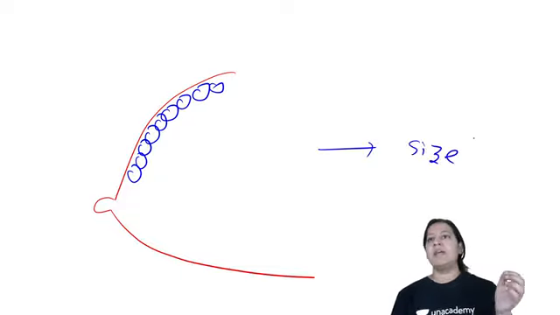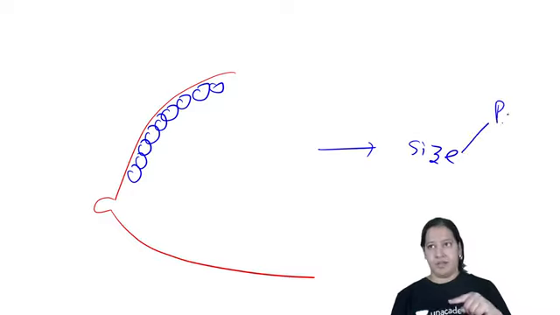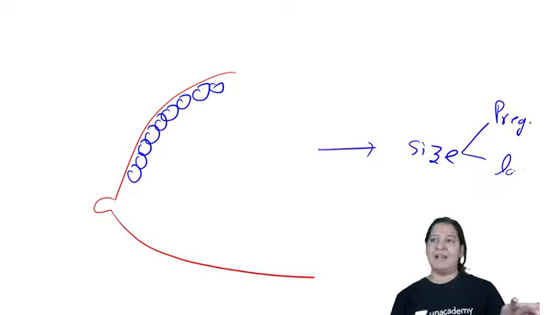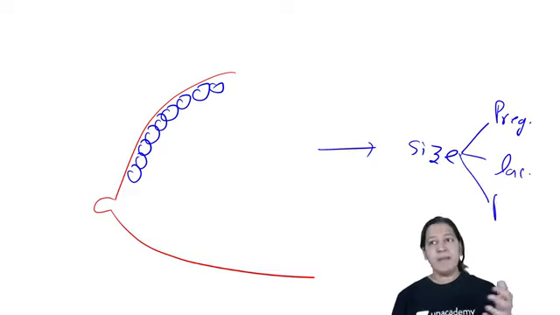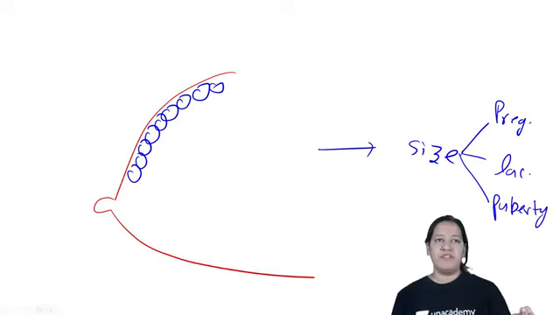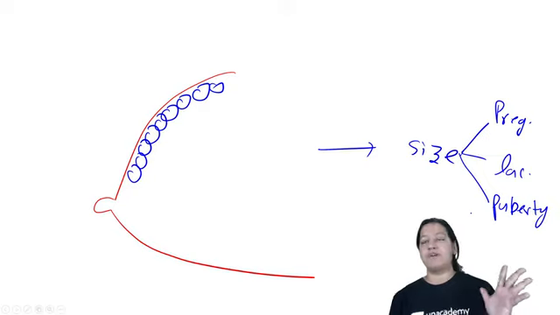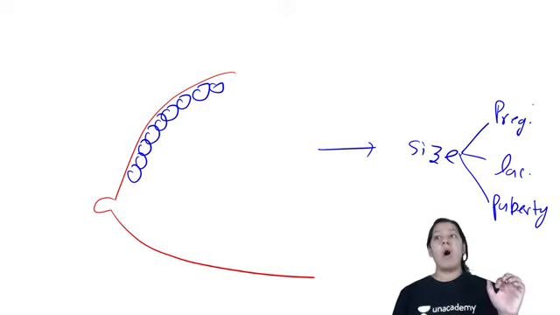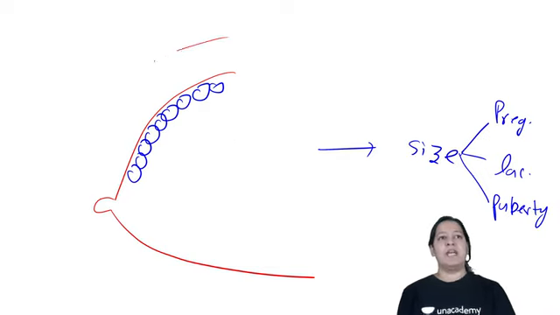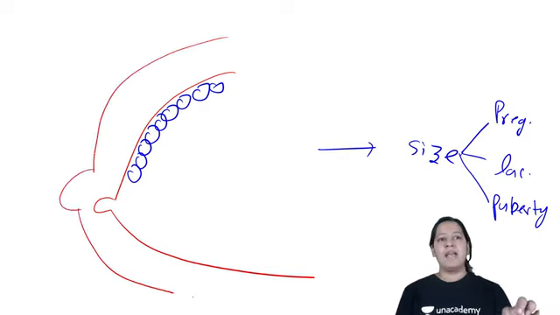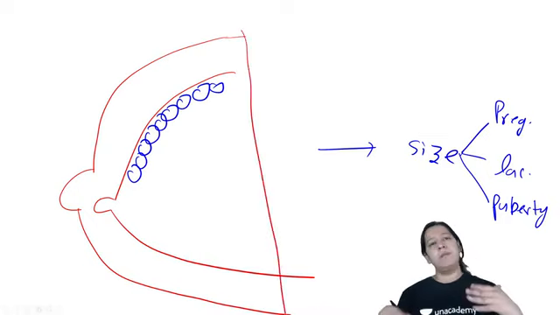Now what happens if the female is pregnant, or after pregnancy she is breastfeeding the child, that is lactating, or the female has entered puberty, at 14 or 15 years of age? There is a sudden increase in breast size. So in any of these 3 conditions, the size of the female breast increases abruptly.